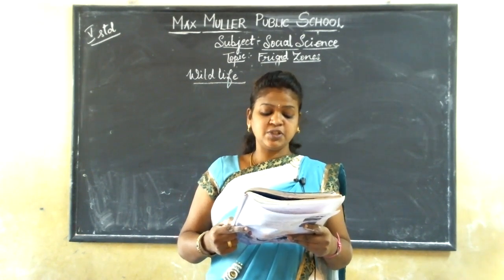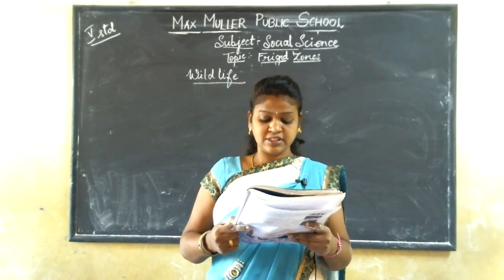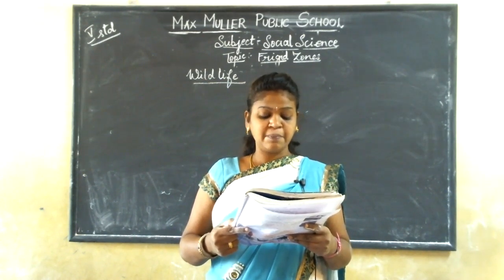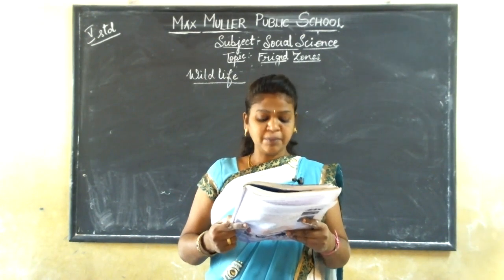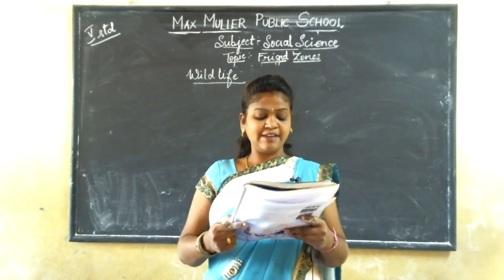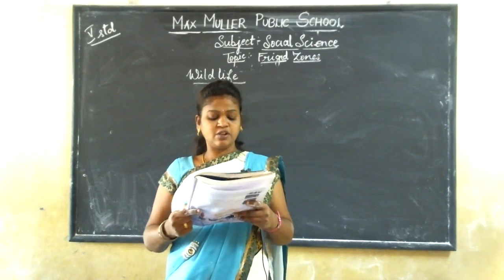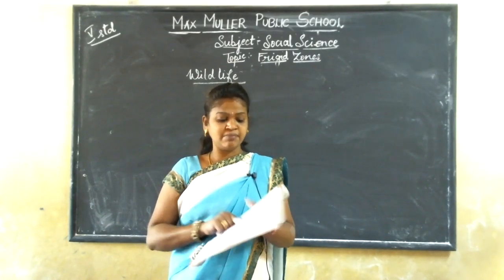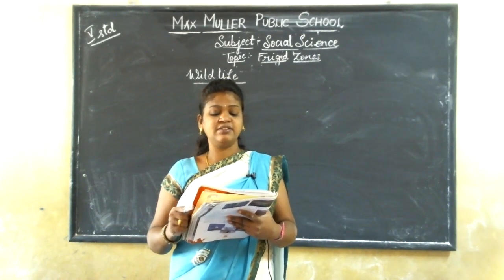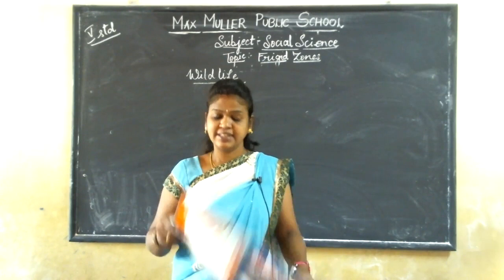Birds of the frigid zone include snowy owls, Arctic terns, and penguins. The polar bear, snowy owl, and Arctic fox have thick fur coats which keep them warm, and the white color helps them blend with the landscape.